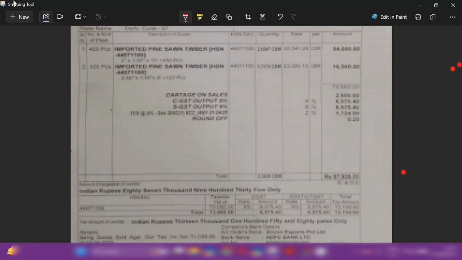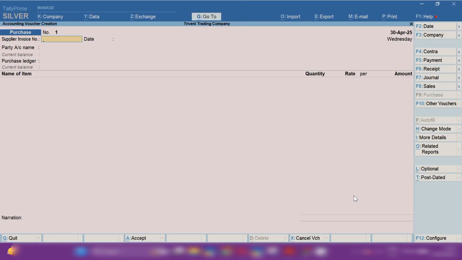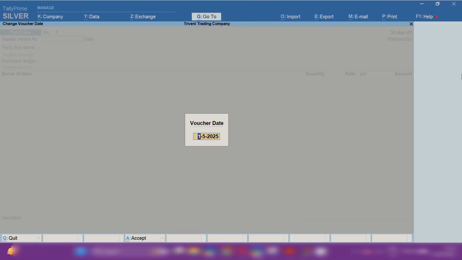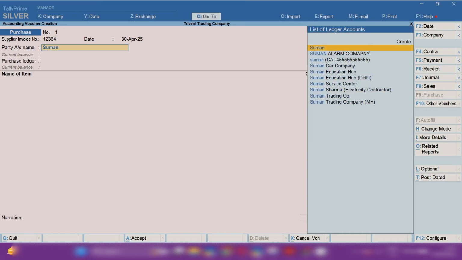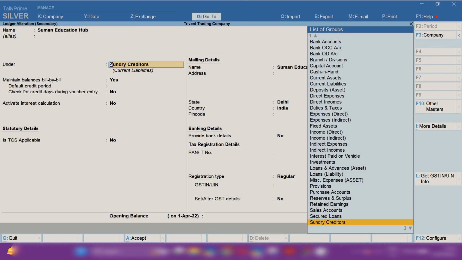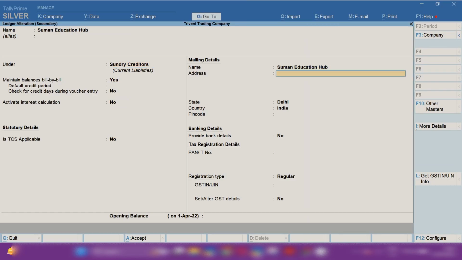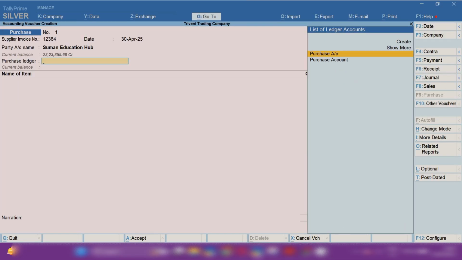So let me tell you how to calculate TCS. TCS is calculated on the total sale invoice. Let me show you how you will record this entry in TallyPrime. Open TallyPrime from Gateway of Tally, and from the right hand side select purchase voucher and select the party account ledger. If the party account ledger is not created, by pressing Ctrl+C you can create the party ledger under the sundry creditors group and provide all the information related to the party.